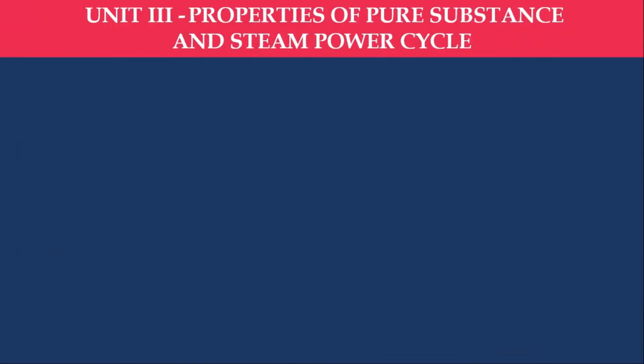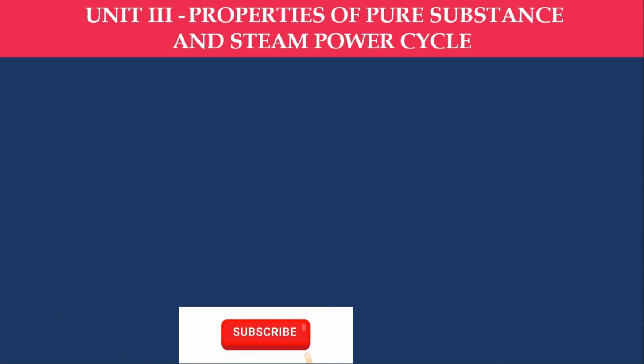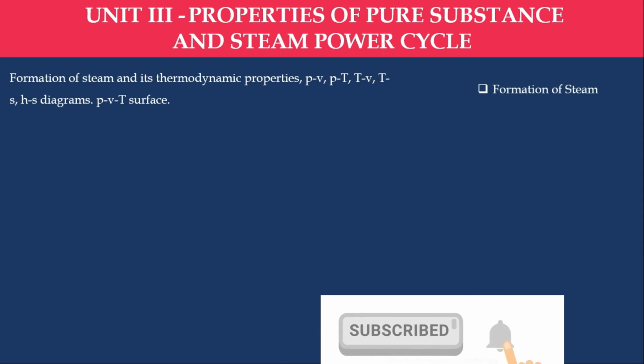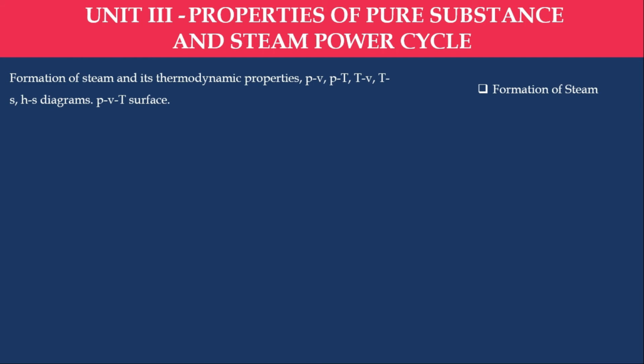Unit 3 is properties of pure substance and steam power cycle. This unit we categorize into 5 categories, but we have only 2 major categories. So first one, formation of steam. We will discuss from ice up to superheated steam with PV diagram, PT diagram, TV diagram, TS diagram, HS diagram, finally PVT surfaces.